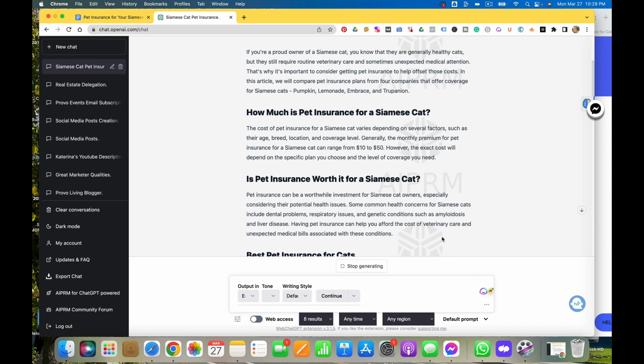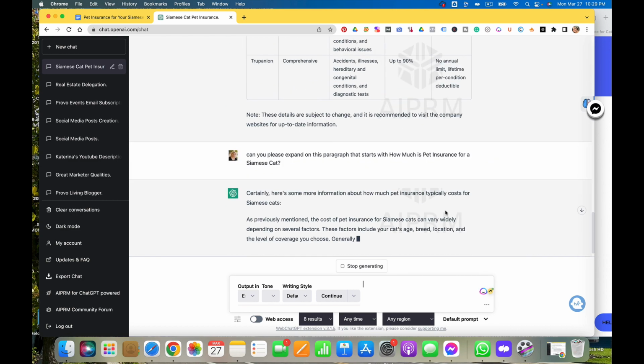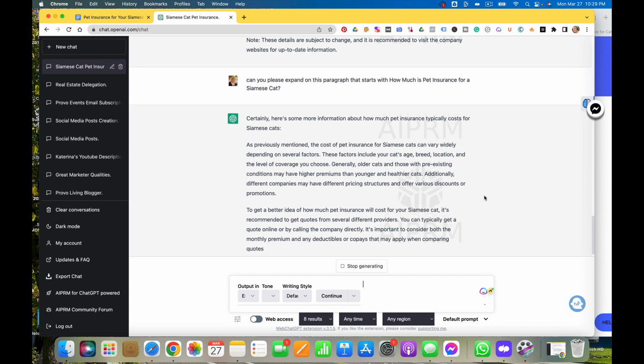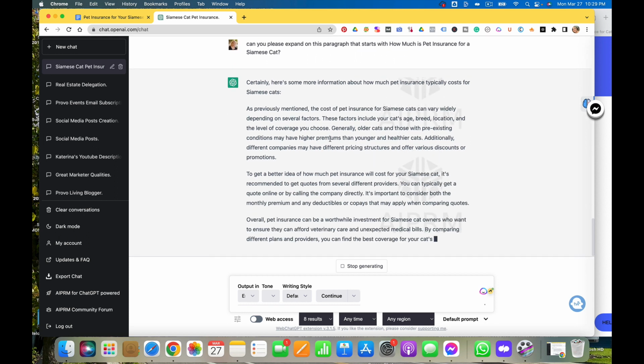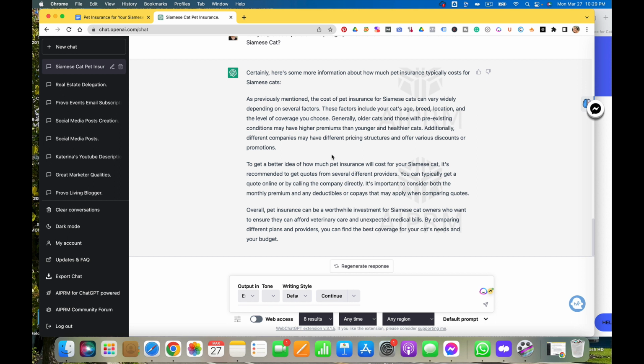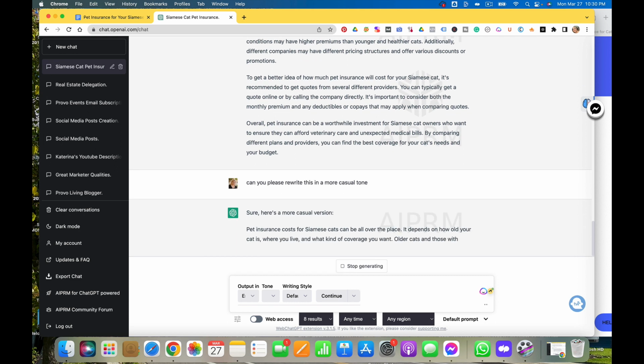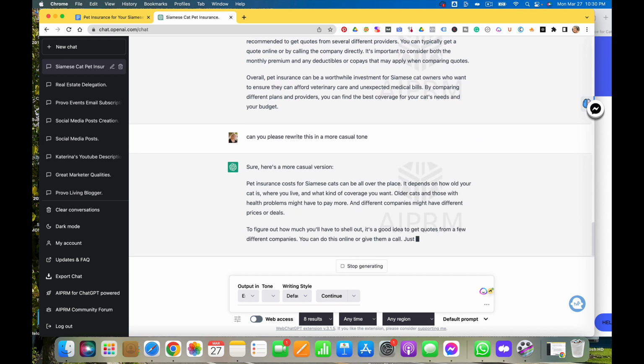Let's see if it can expand on this. Okay, I don't like that. Like as previously mentioned, that doesn't sound like the kind of way I speak. So can you please rewrite it? Okay, this I like a lot better.